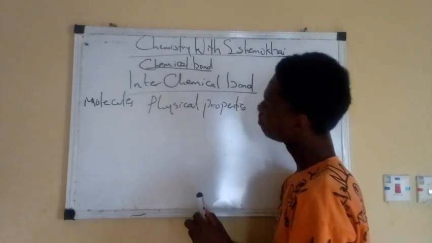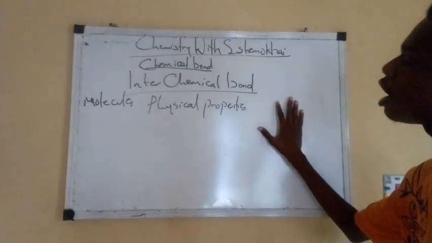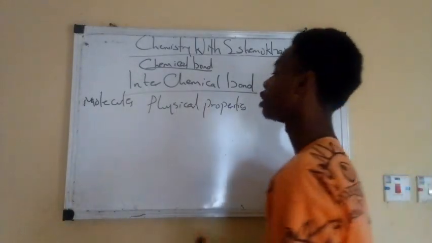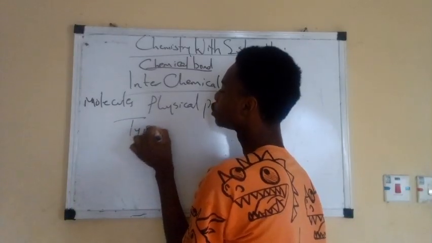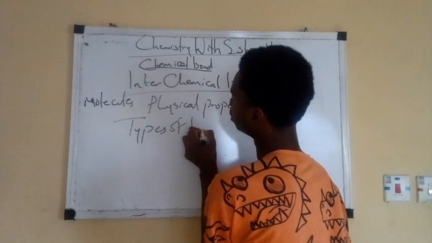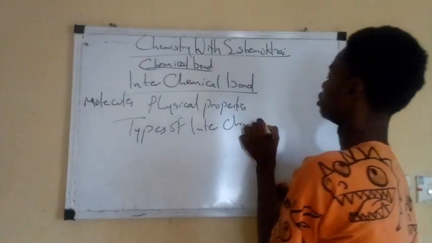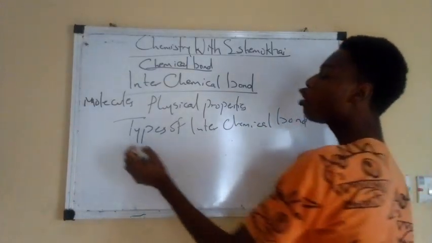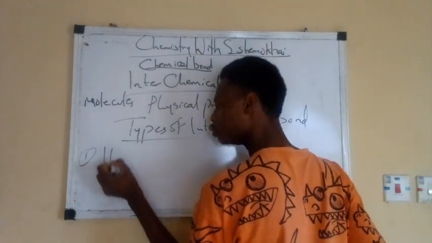So let's continue. So I've done that. Now, types of interchemical bond, just like the way I did types of intrachemical bond. Now, there are also three types of interchemical bond. One, hydrogen bond.